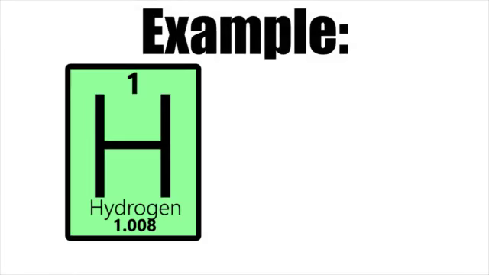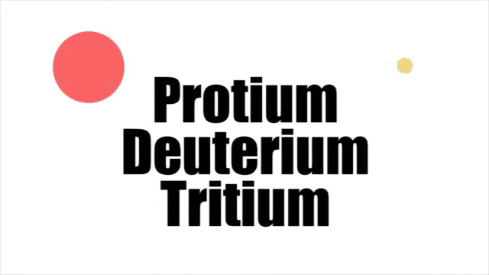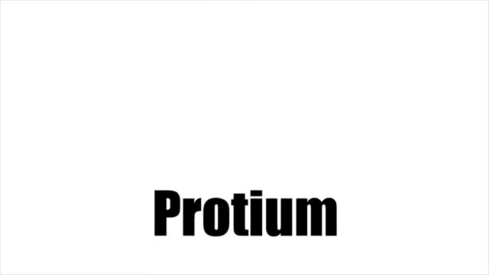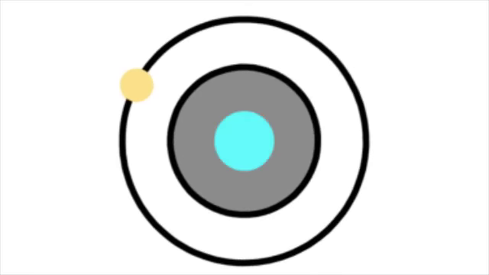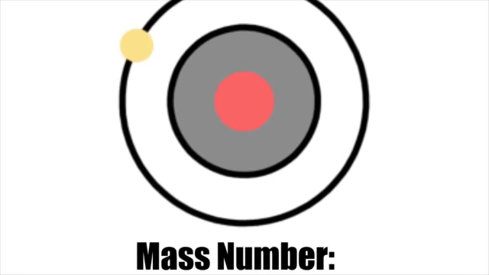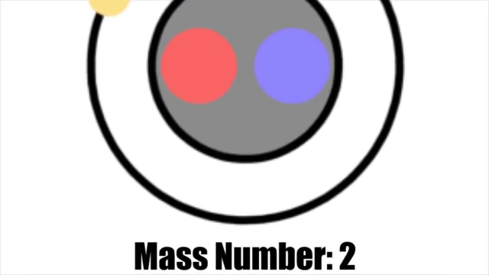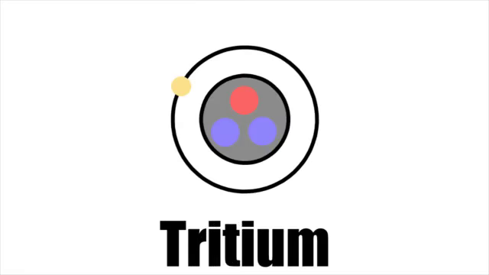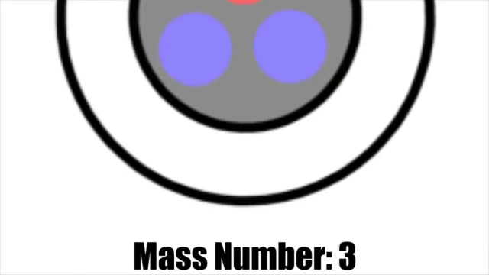Let's take hydrogen, for example, which has 3 different isotopes. All 3 of them each have 1 proton and 1 electron. However, the most common hydrogen isotope, protium, doesn't have any neutrons. Since protium has 1 proton in its nucleus, it has a mass number of 1. A second isotope, deuterium, does have a neutron in its nucleus, along with 1 proton. Therefore, its mass number is 2. The third isotope, tritium, has 2 neutrons this time, along with 1 proton. Therefore, this gives tritium a mass number of 3.